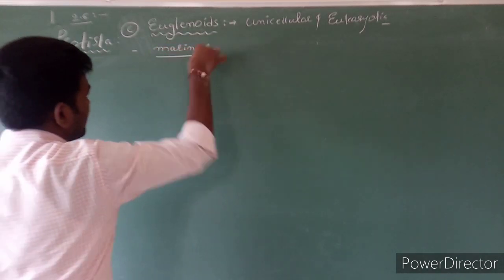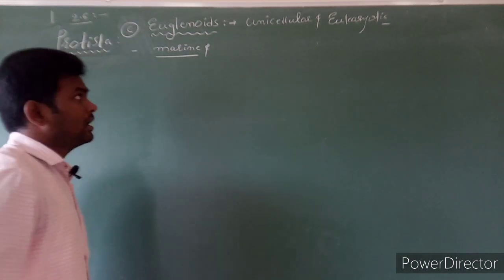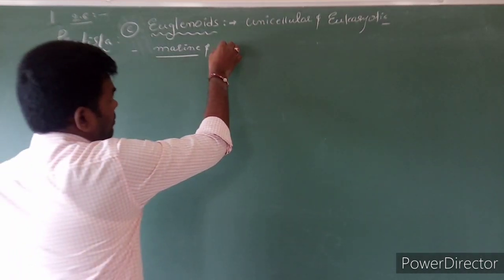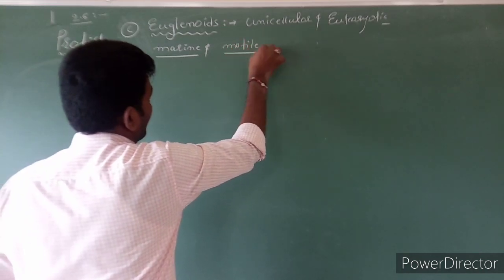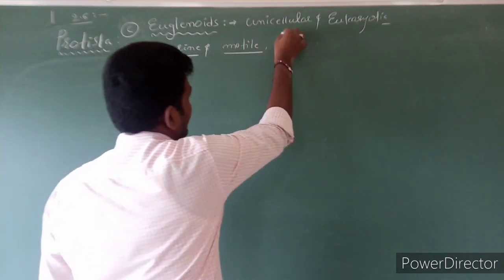They are mostly marine and motile. It means what? Flagella is present.